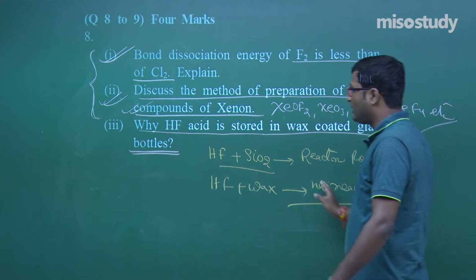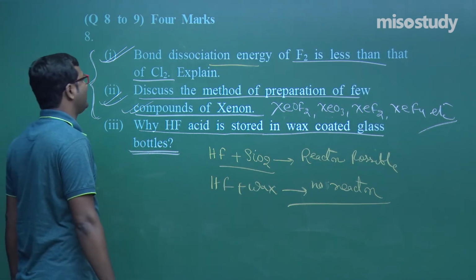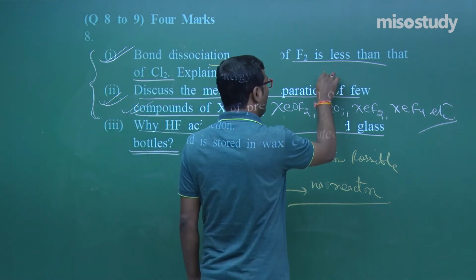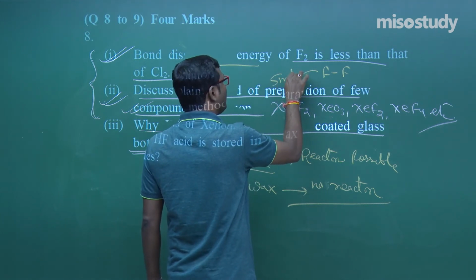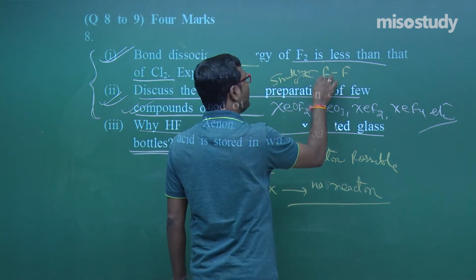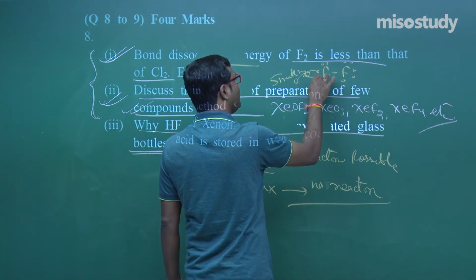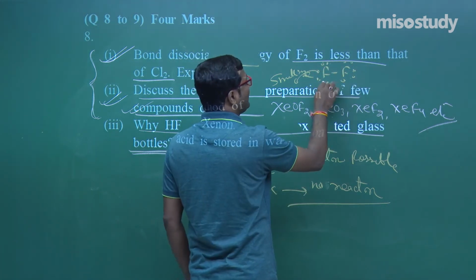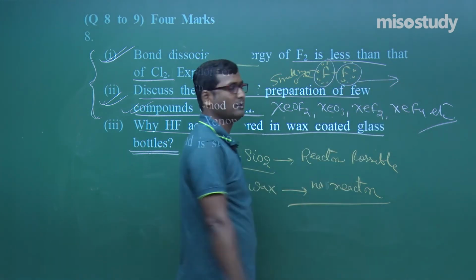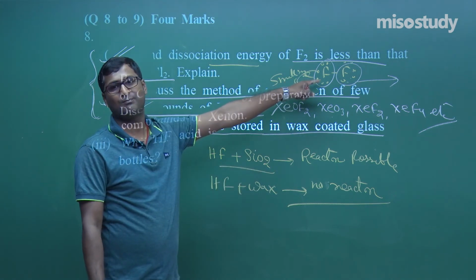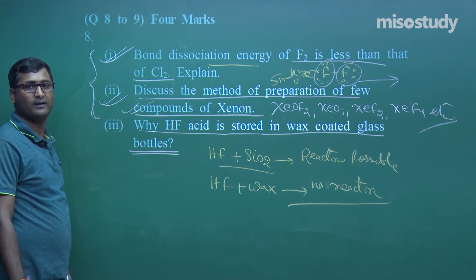So I think you have done this, my friend. It's very simple. Now tell me, the bond dissociation energy of F2 is less than that of Cl2. As we know, F2 has a small size, and due to the small size, the non-bonding pairs of electrons present in fluorine repel each other. Due to this inter-electronic repulsion, it will have less bond dissociation energy in comparison to chlorine, my friend.